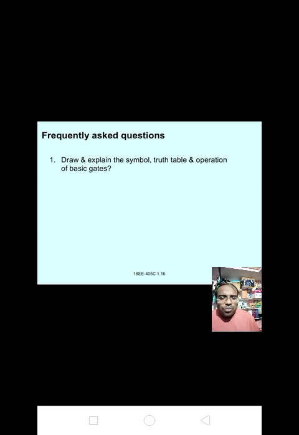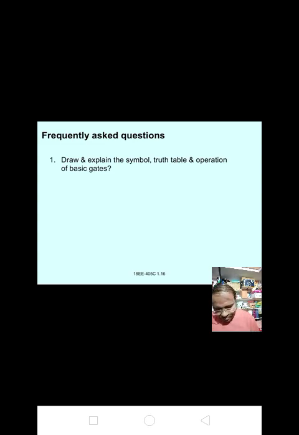Here the inputs are 2, so the input variables are 2. Then we get 4 input combinations, 0 1 2 3. The code is 2 1 code. 0 0 is one input, 0 1 is another input, 1 0 is another input, and 1 1 is another input. For 0 0 it is 0, 0 1 is 1, 1 0 is 2, 1 1 is 3.